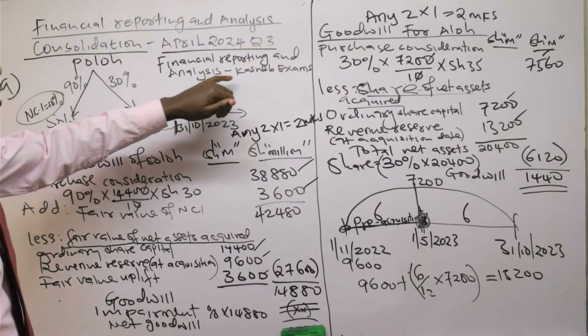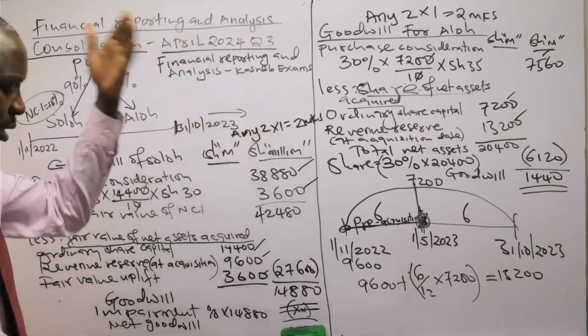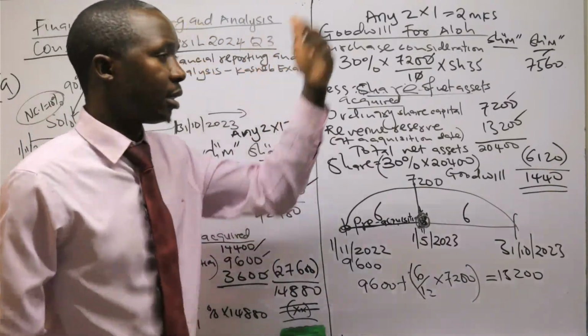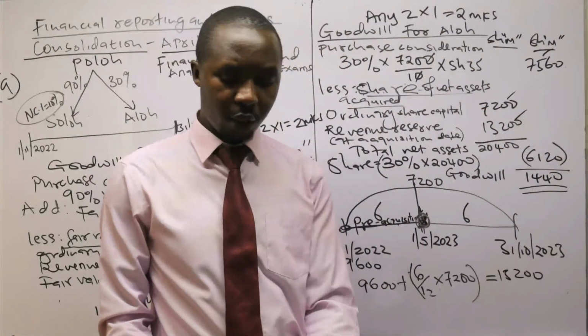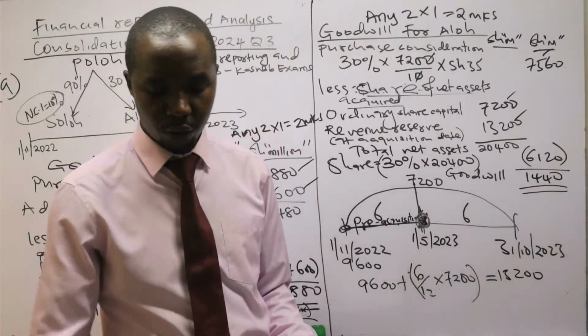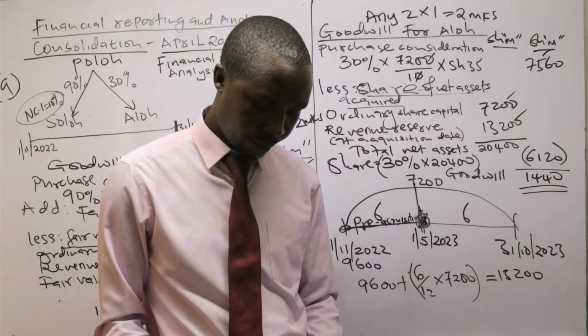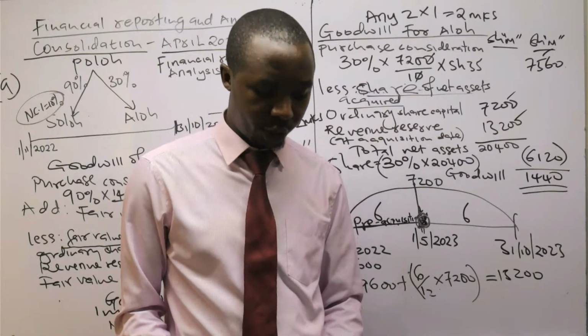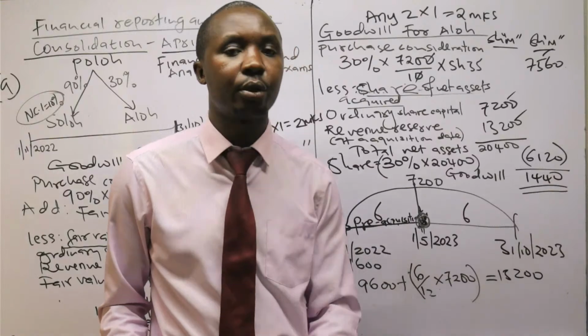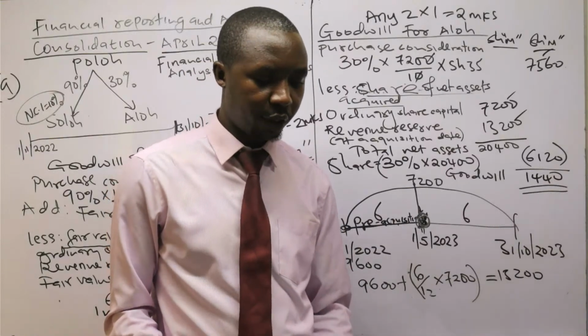This is financial reporting and analysis, KASNEB exams, April. That is our sitting anyway. The next exam would be August. So we can go ahead and do part B of that question, which was having 16 marks, where they needed us to do the group statement of financial position.